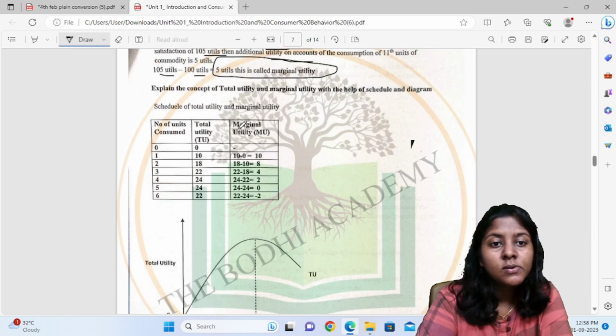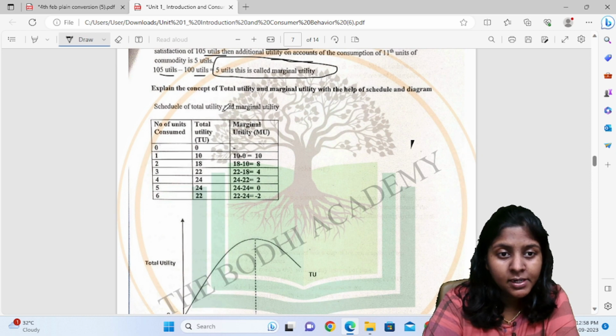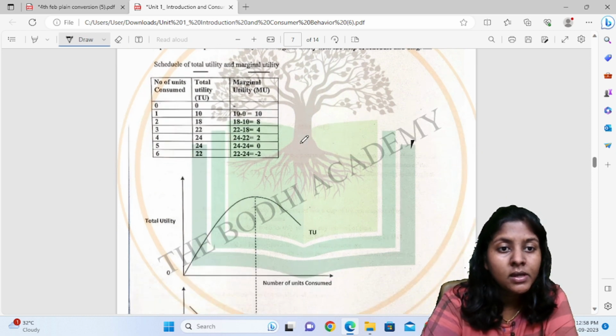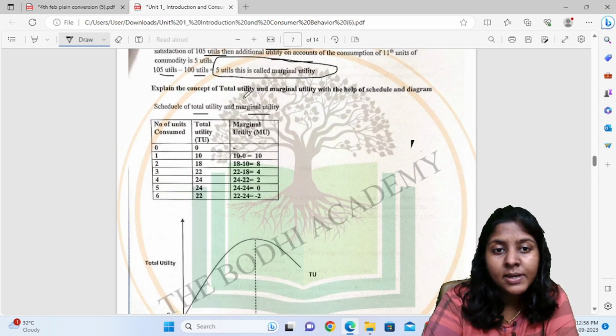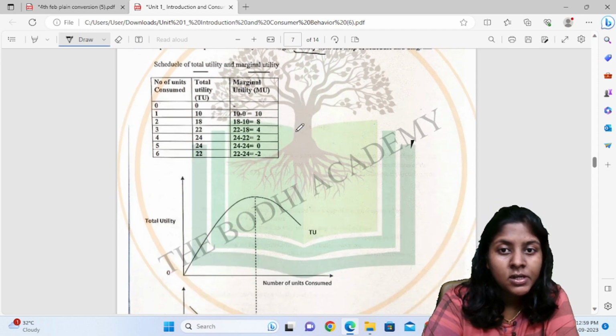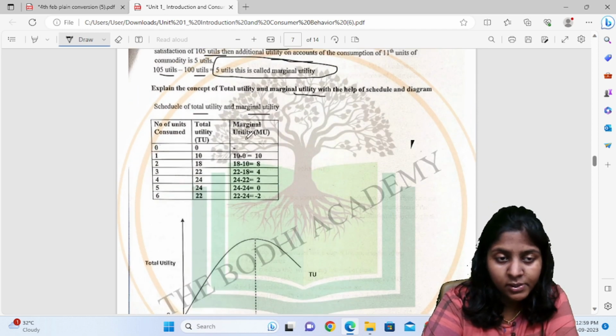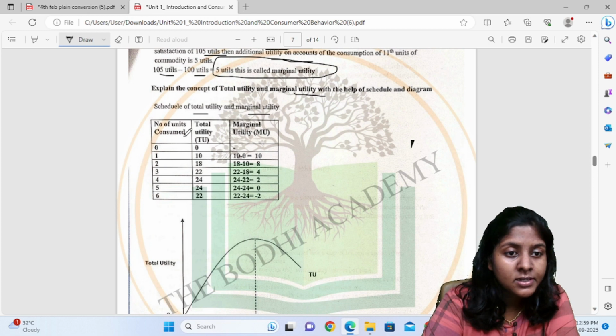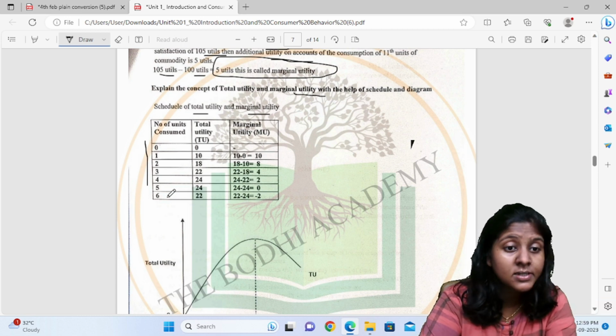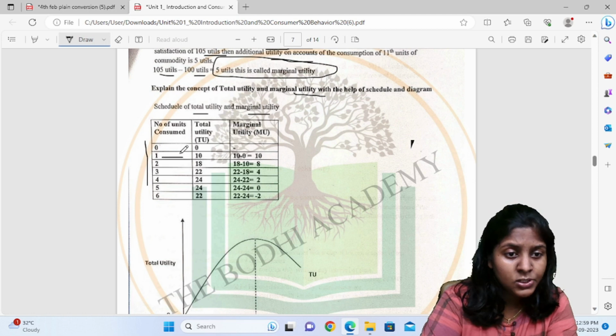Now this is what they have explained here, the total utility and marginal utility. Explain the concept of total utility and marginal utility with the help of schedule and diagram. Schedule means the table which they have given. Here the number of units consumed is given as 0, 1, 2, 3, 4, 5 and 6. So 6 units are given. Total utility which is given after consuming one good is 10.